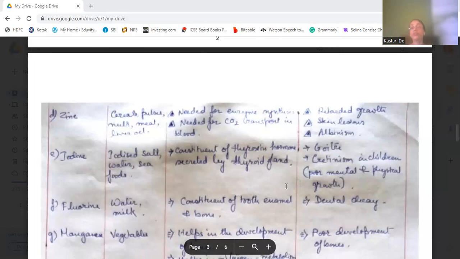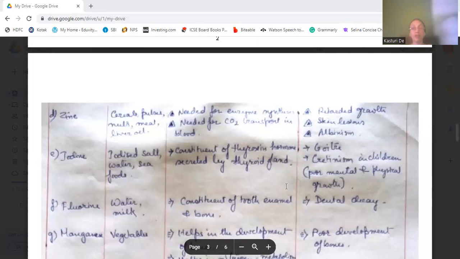It is the constituent of thyroxine hormone, which is secreted by the thyroid gland. So deficiency of iodine will lead to goiter in adults and cretinism in children, where there is poor mental and physical growth.